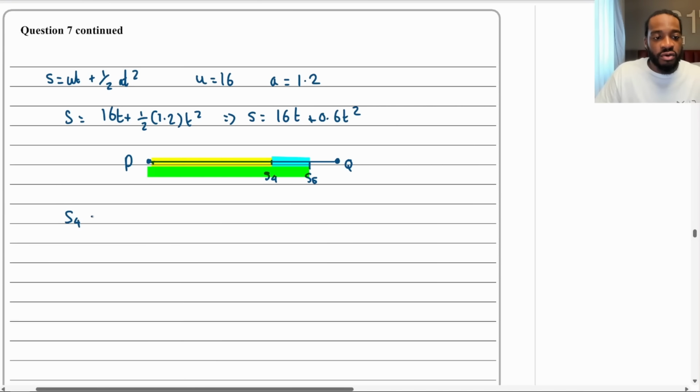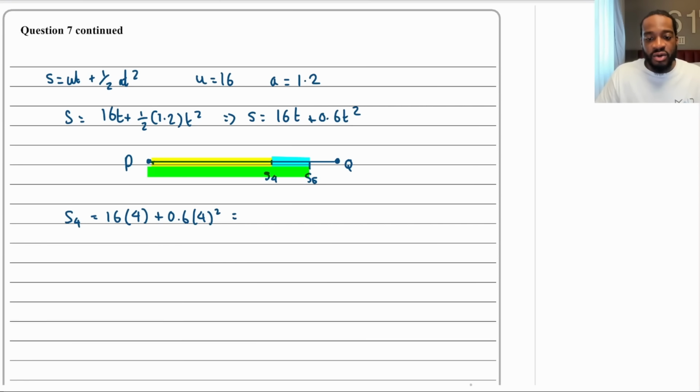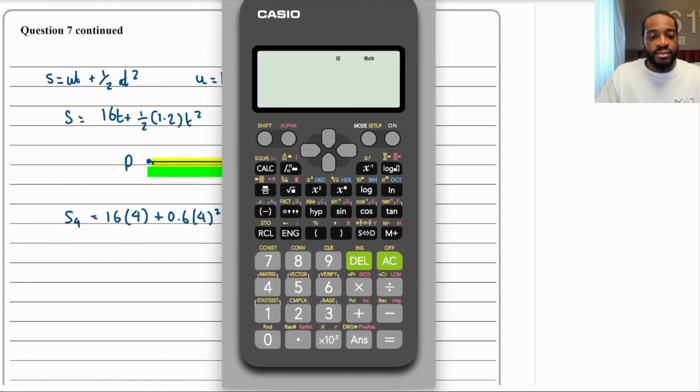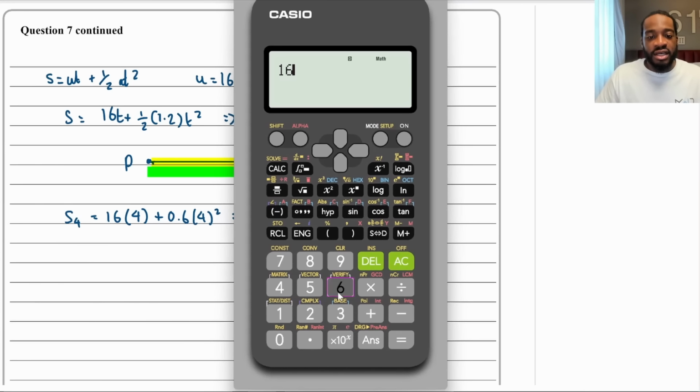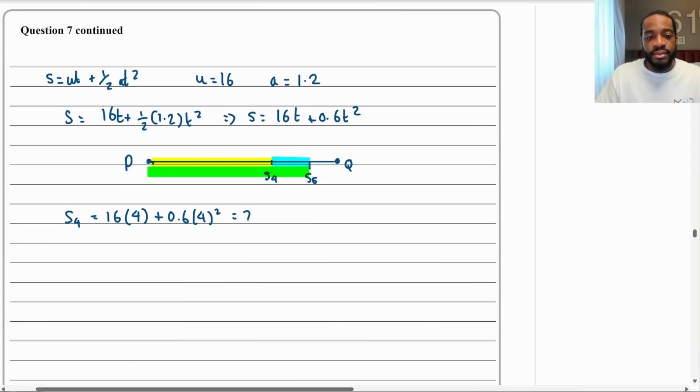So S4 is going to equal 16 times 4 plus 0.6 times 4 squared. That's going to equal, on the calculator, 16 times 4 plus 0.6 times 4 squared, and that's going to be 73.6. So this distance here in yellow is 73.6 meters. This is where the motorbike is after 4 seconds.